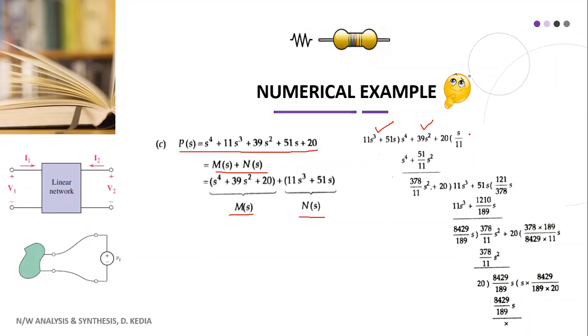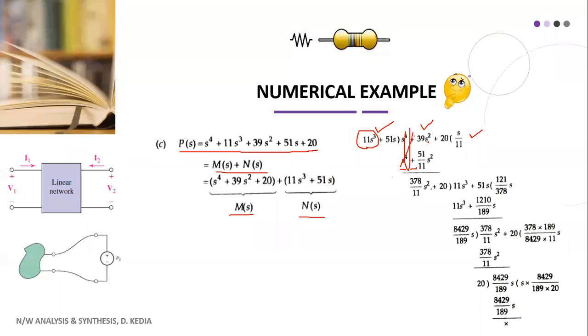So we divide. First, we take the quotient in such a way that our highest power term is cancelled. If we multiply 11 s cube by s by 11, we get s to the power 4 plus 51 s square by 11, and we subtract. This term will be cancelled.